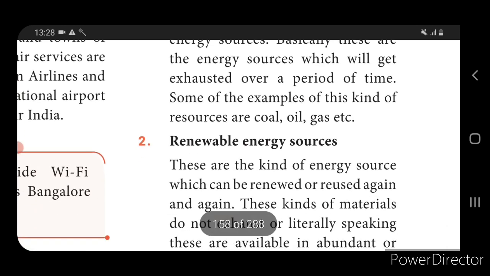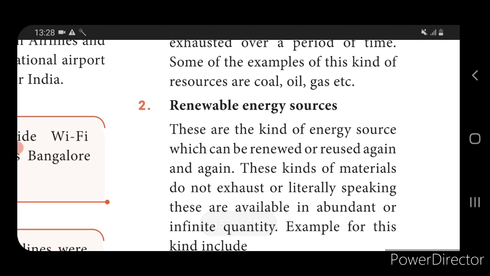Next we come to renewable energy sources. Once extracted or used, they can be renewed or reused again and again. So once we extract or use them, we can get them again and again.